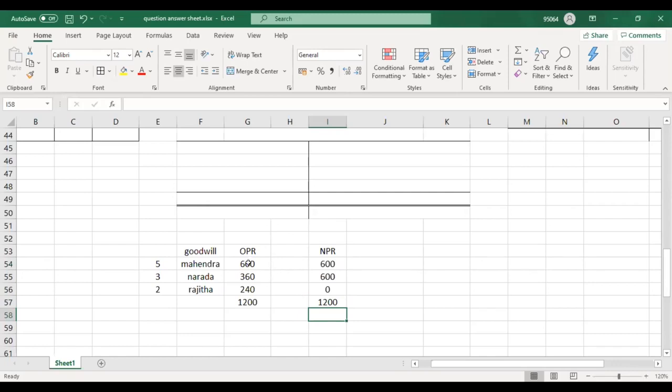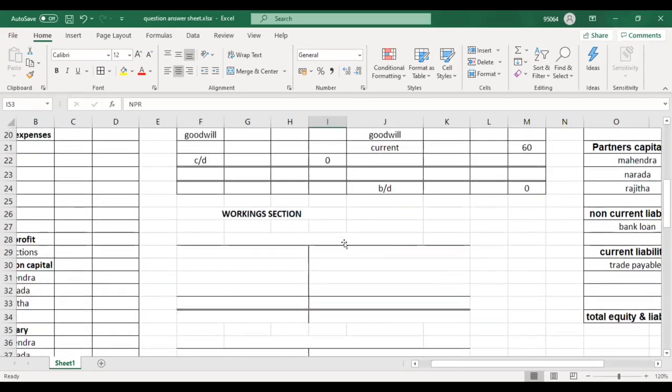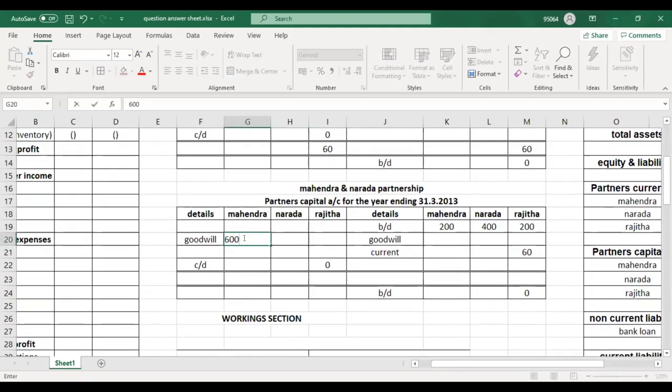Okay, so now you need to post this. Now you have the amounts, and now you need to record it in the partners' capital account. What does the capital account say? New profit sharing ratio debit, old profit sharing ratio credit. So then this one should be debited. 600 should be debited. Look what I do. 600, then 600. Here 0. I will do like this. Understood? 600, 600 and debit.